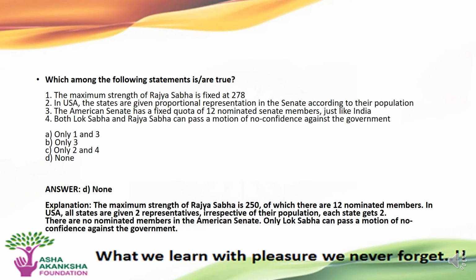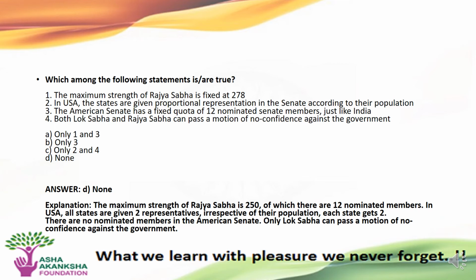The next question is, what among the following statements are true? The statements are, first, the maximum strength of Rajya Sabha is fixed at 278. Second, in USA, the states are given proportional representation in the Senate according to their population.